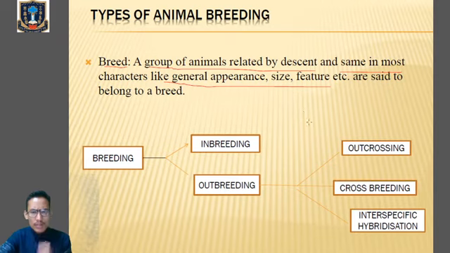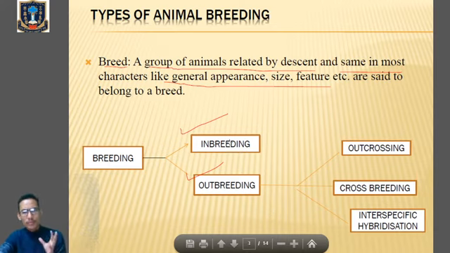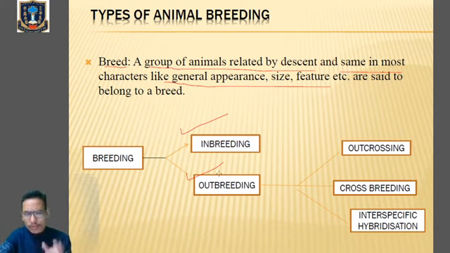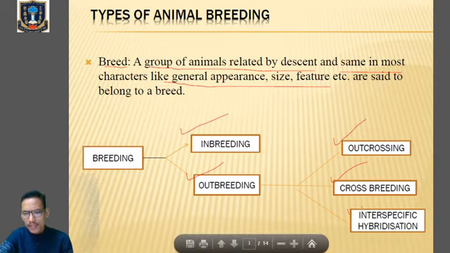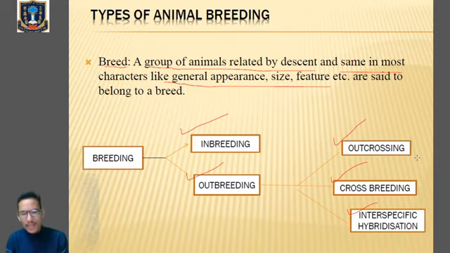So we have got two types of animal breeding. Number one is called inbreeding and number two is called outbreeding. These are the types of breeding. Now outbreeding is further divided into outcrossing, crossbreeding and interspecific hybridization. So breeding is of two types, inbreeding and outbreeding, and outbreeding is further divided into outcrossing, crossbreeding and interspecific hybridization. We'll discuss it one by one.